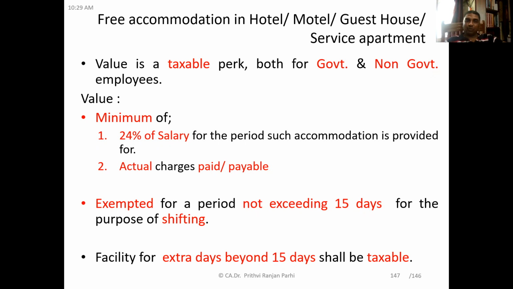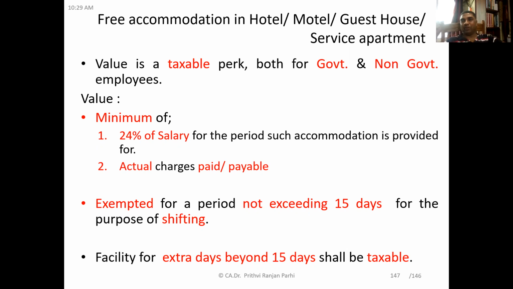And this 15 days is only for the purpose of shifting. Let us say an employee shifted from one place to another, and in the new place a hotel is provided for 15 days. For 15 days, it is not a taxable perquisite. But if it crosses 15 days, then the extra period beyond 15 days shall be taxable.